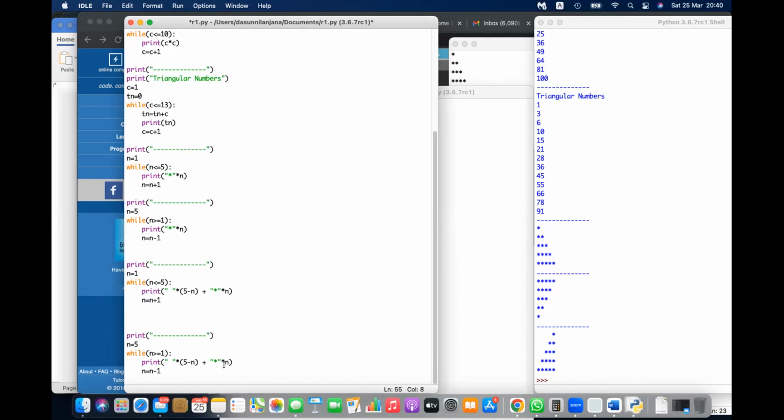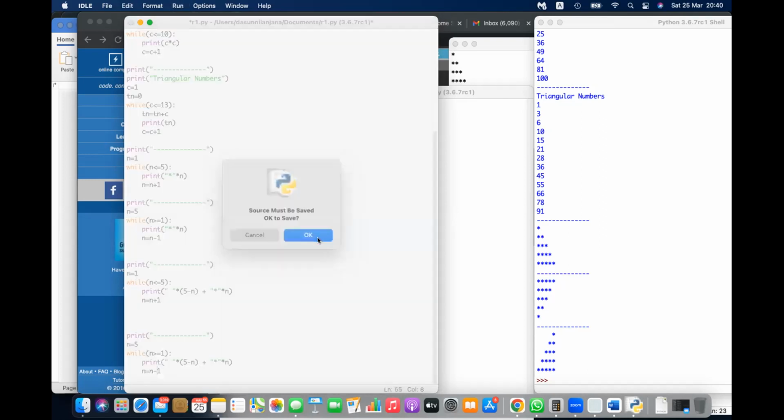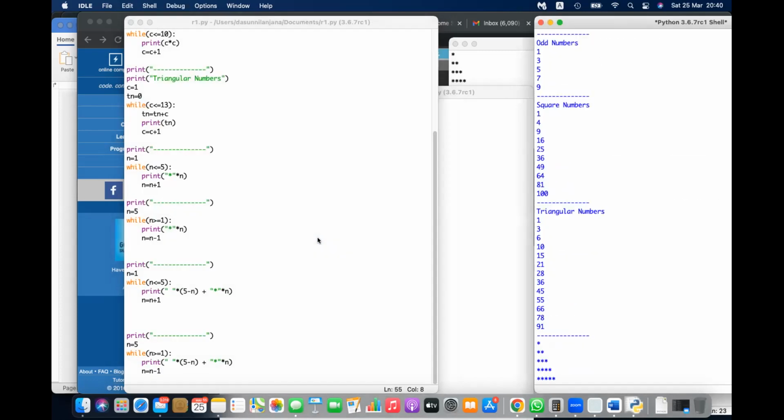Now the first time n is 5 asterisks, 5 minus 5 is 0 spaces. I think this should work. So let's try. Okay, yeah, that's good. Simple. Once you have generated this, the next will be easy.